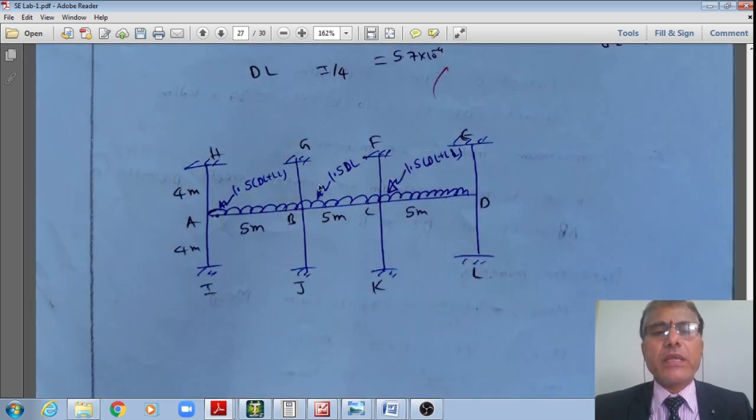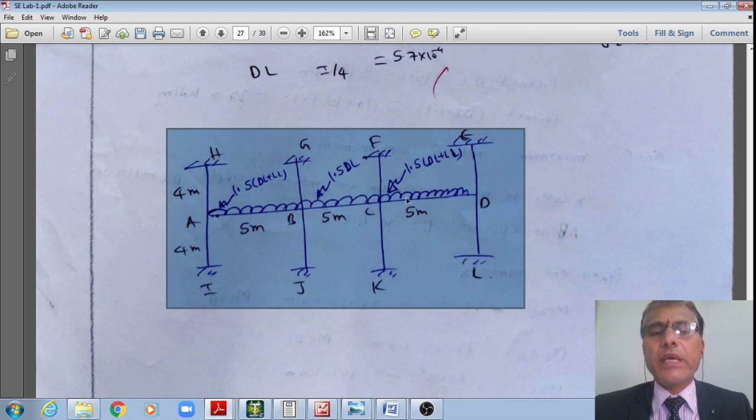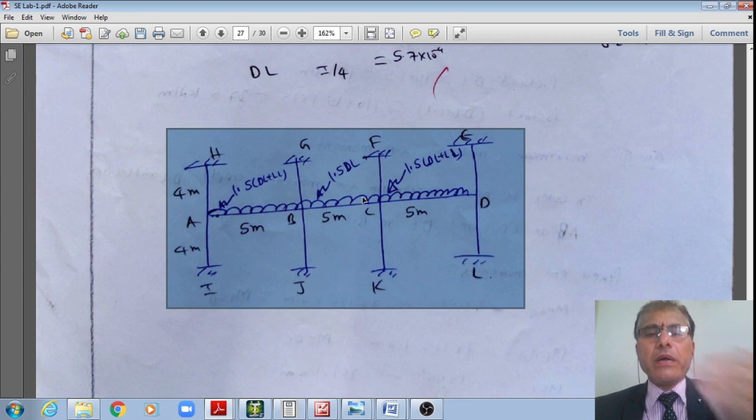Please make a note, student, that this substitute frame method is only applicable if the loading is not changing over the different grids.